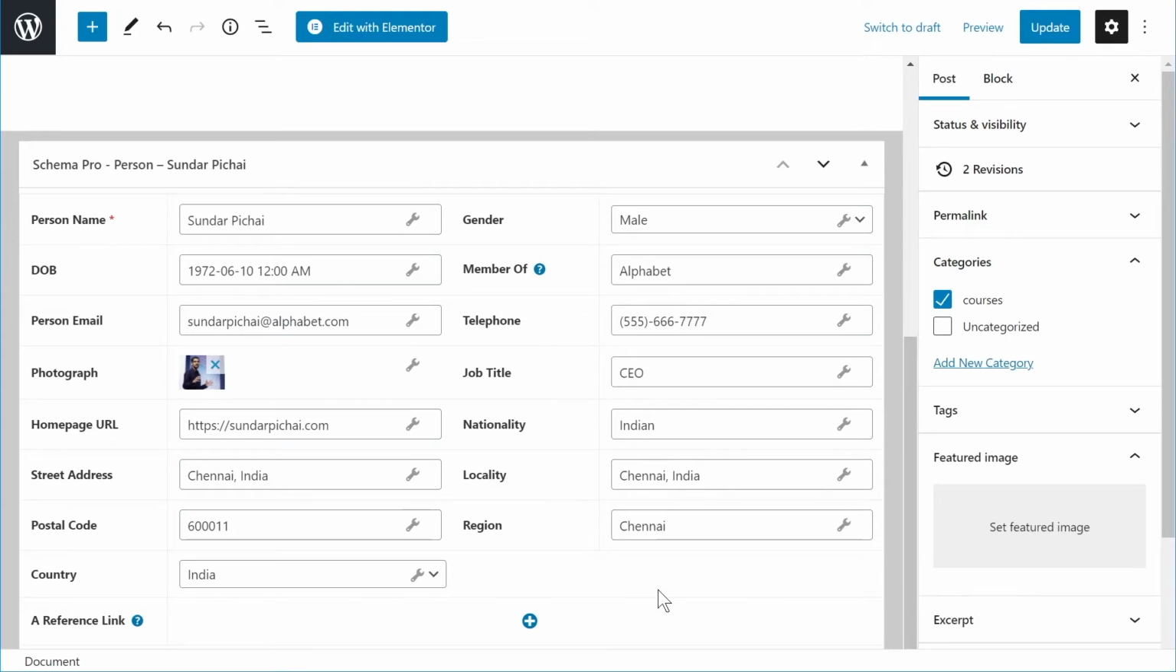And obviously you can layer this on, and if you talk about multiple people on the same post, then you can have multiple person type schema added to the page, and Google will be able to detect multiple people that you're talking about on the post.